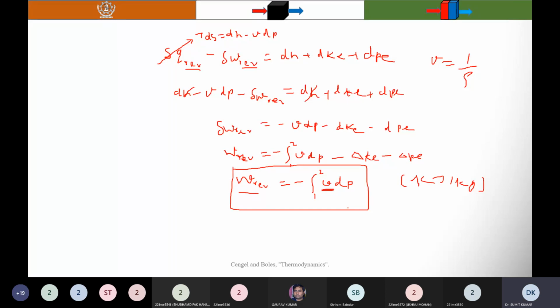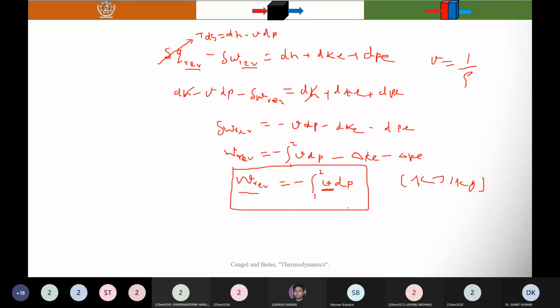And in a work consuming device, where we need to minimize the work input, for example a compressor, the specific volume should be as small as possible.